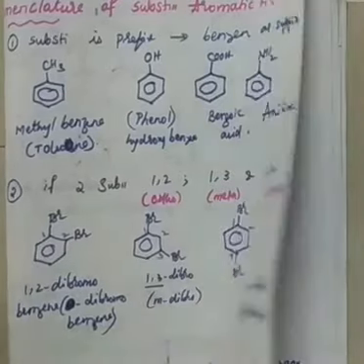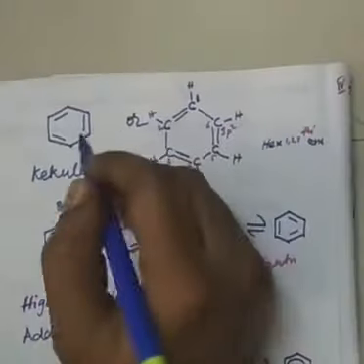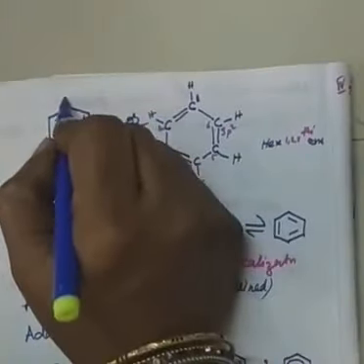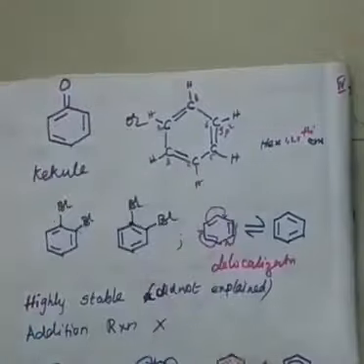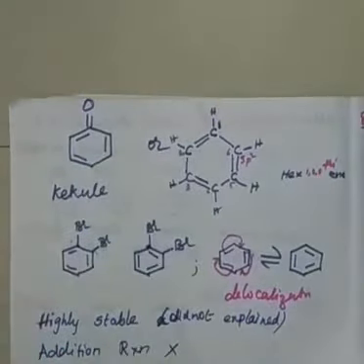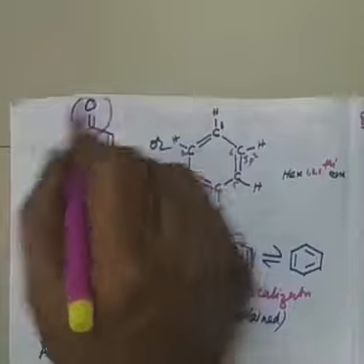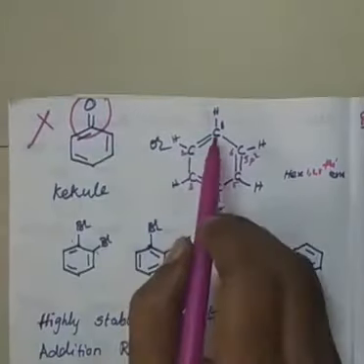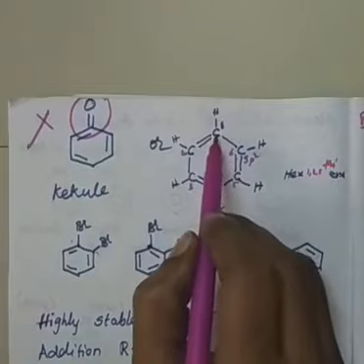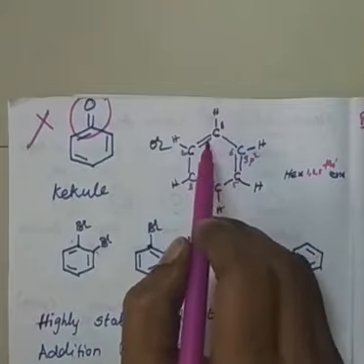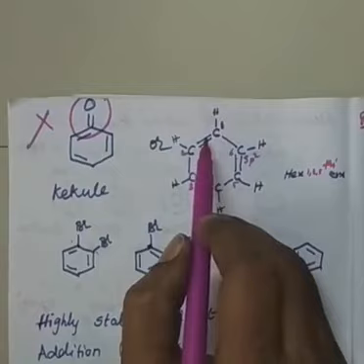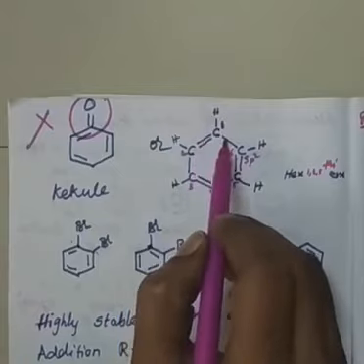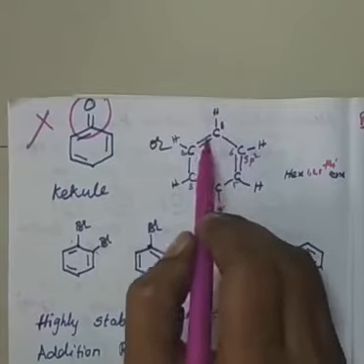And please, as I said in the last class itself, don't try to write a carbon double bond O onto the benzene ring. Is it possible to write a double bond O onto the benzene ring system? It is highly impossible. Why? Because carbon should have 4 bonds surrounding it, since it is tetravalent. 1, 2, 3, 3 bonds are already there.